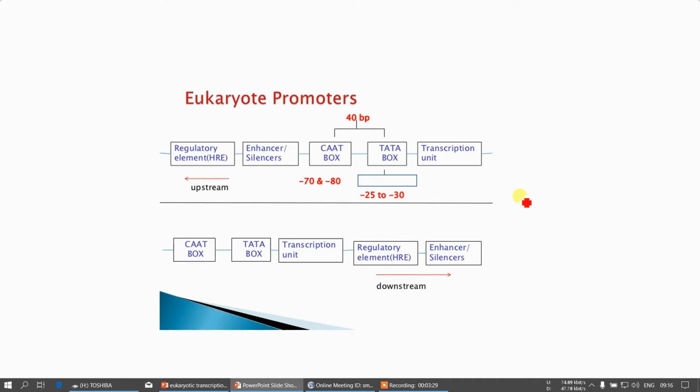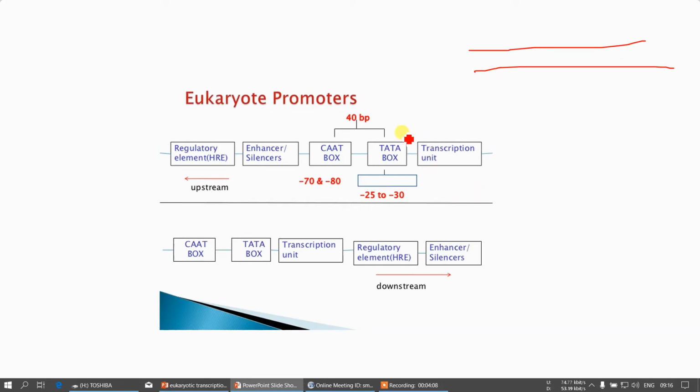As usual, the next requirement is the promoter, which is present on the DNA. In the case of prokaryotes, we have the Pribnow box and another at -35 in the upstream. In eukaryotes also we have two promoter sites. One is at -25 base pairs upstream, known as the TATA box, and the second is the CAT box located at -70 to -80 base pairs upstream from the promoter site.